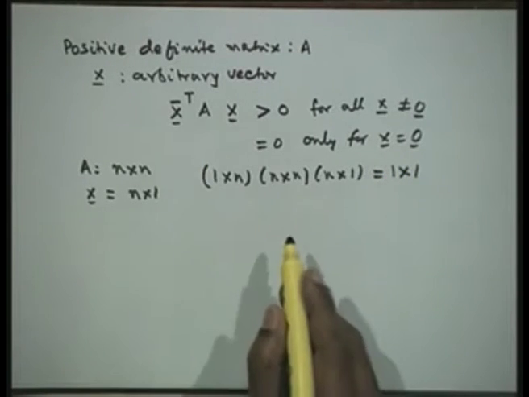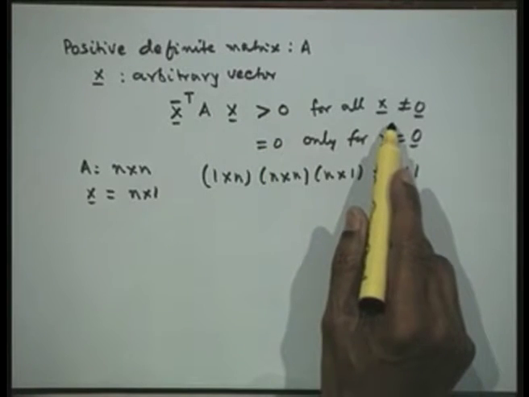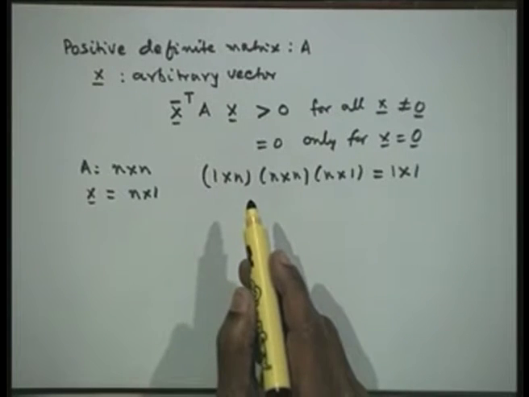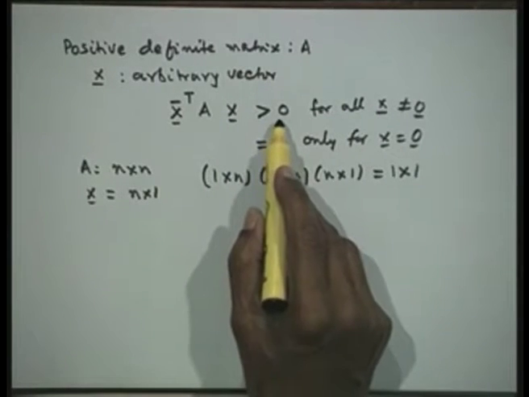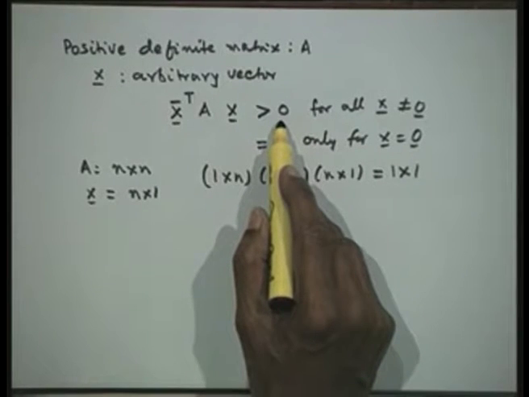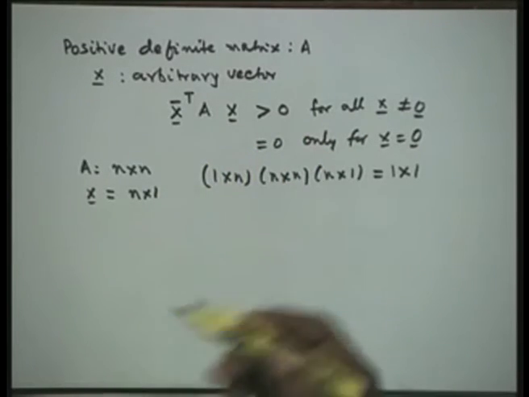Therefore, what we get here is a number, and this number should be strictly positive for arbitrary x, and then the matrix shall be called positive definite. Even though it is theoretically possible to check this for a 2 by 2, 3 by 3 or 4 by 4 matrix, for a general matrix it will be difficult. So, you need some alternative way of looking at it.